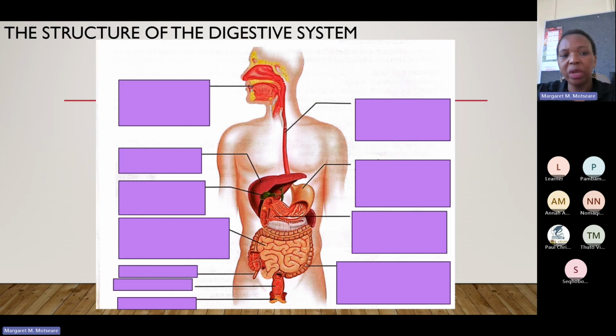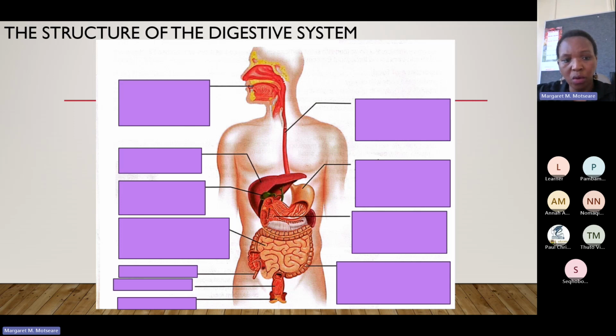Once the food has been mixed with saliva, the food goes down here through this long tube. This long tube is called the esophagus. The esophagus is a long tube that connects the mouth to the stomach.